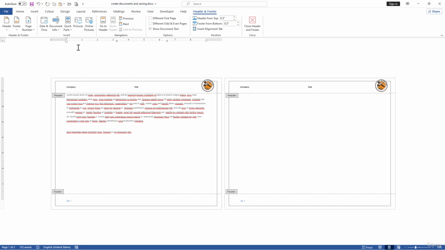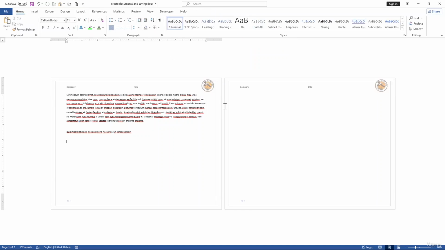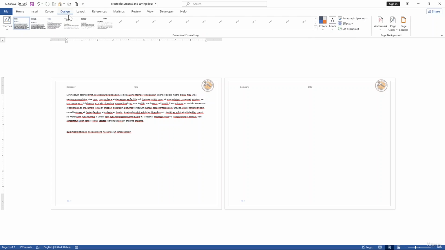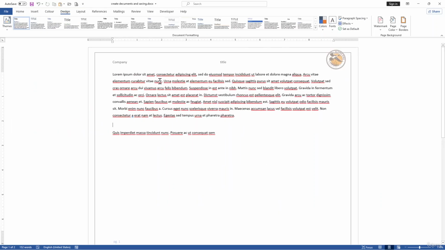Okay. So when everything is done, just close Header and Footer, and now we have the header and footer here. Okay. So this way you can easily set up your page layout. Now go to the Design tab, and the Design tab helps you use different themes, like this pre-design with different font colors and also font sizes.